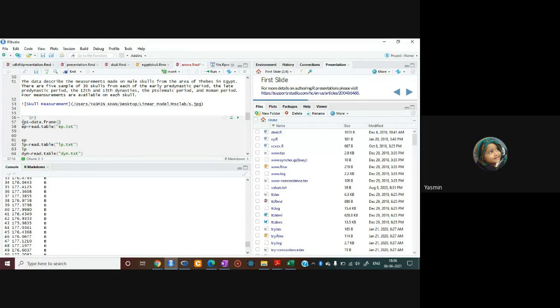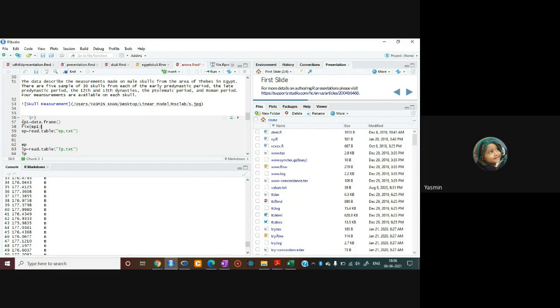You just have to assign an object name to the empty data frame. data.frame with empty brackets is an empty data frame. Just press enter. Then you have to use the function fix, and within fix you write the object name which you assigned above, and the object name is EP1.